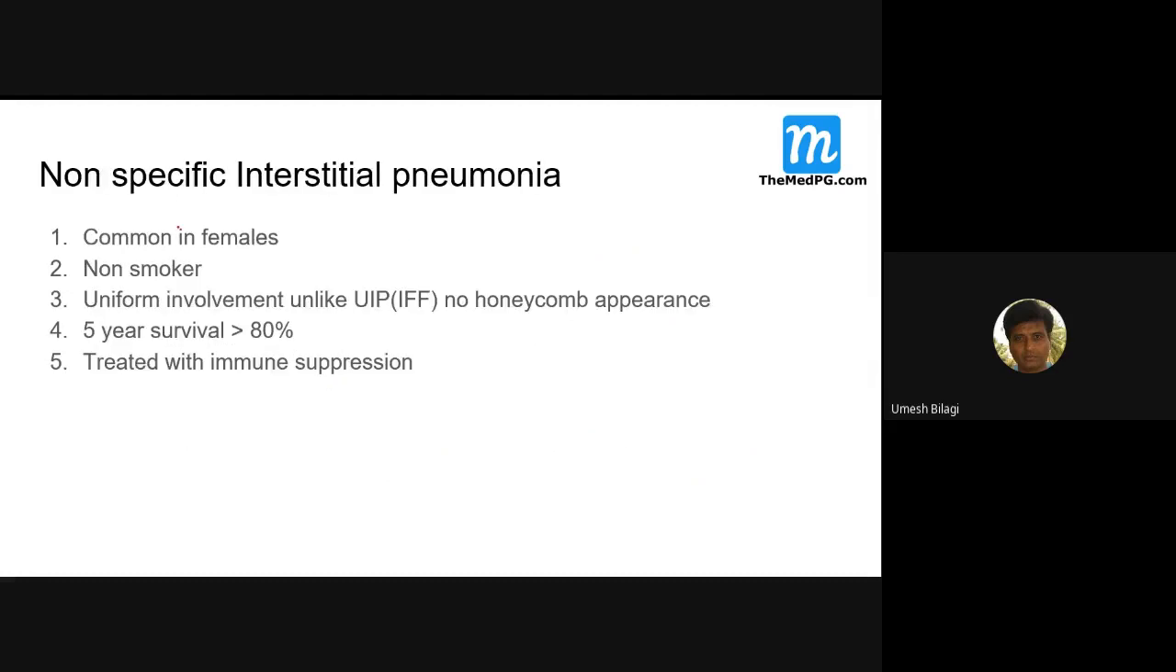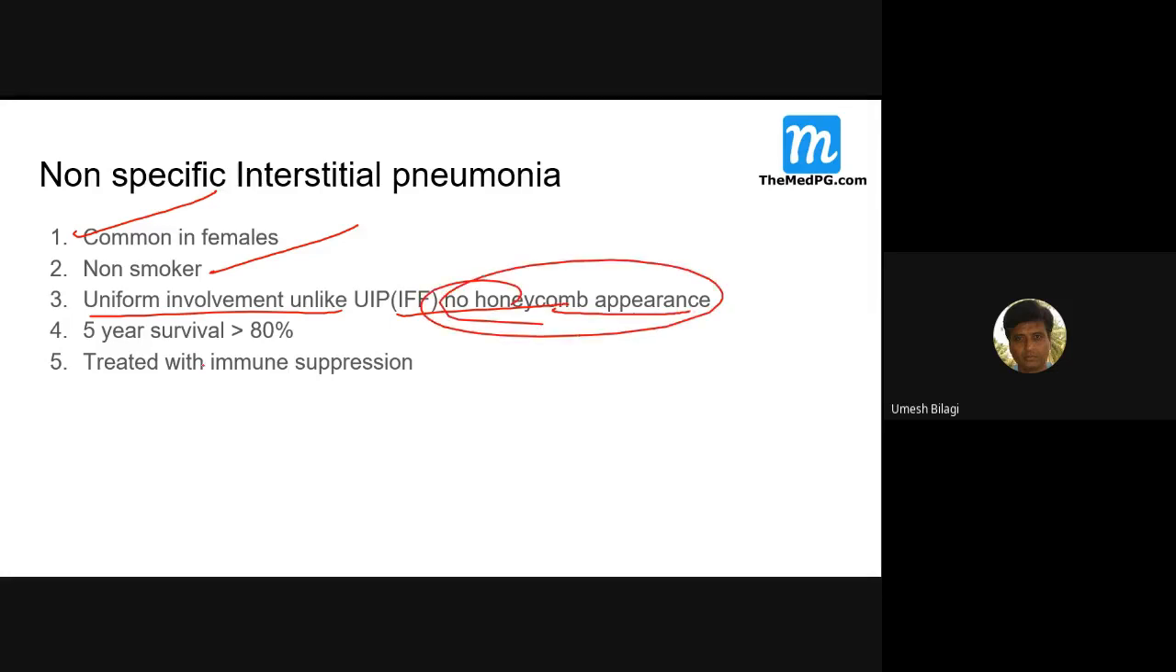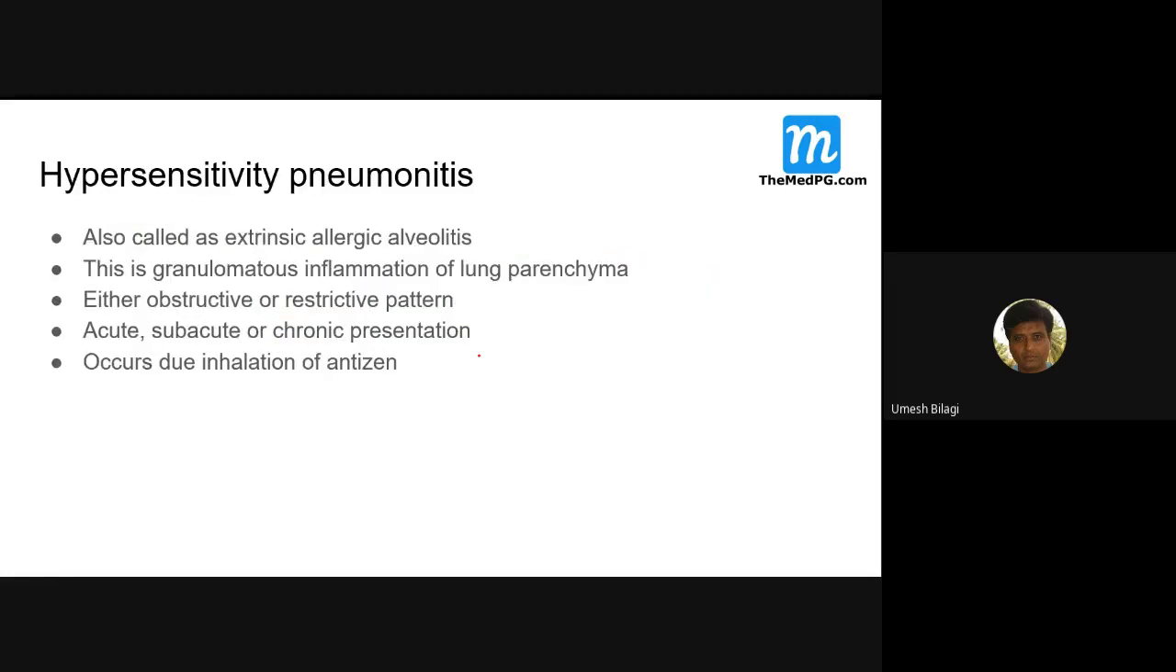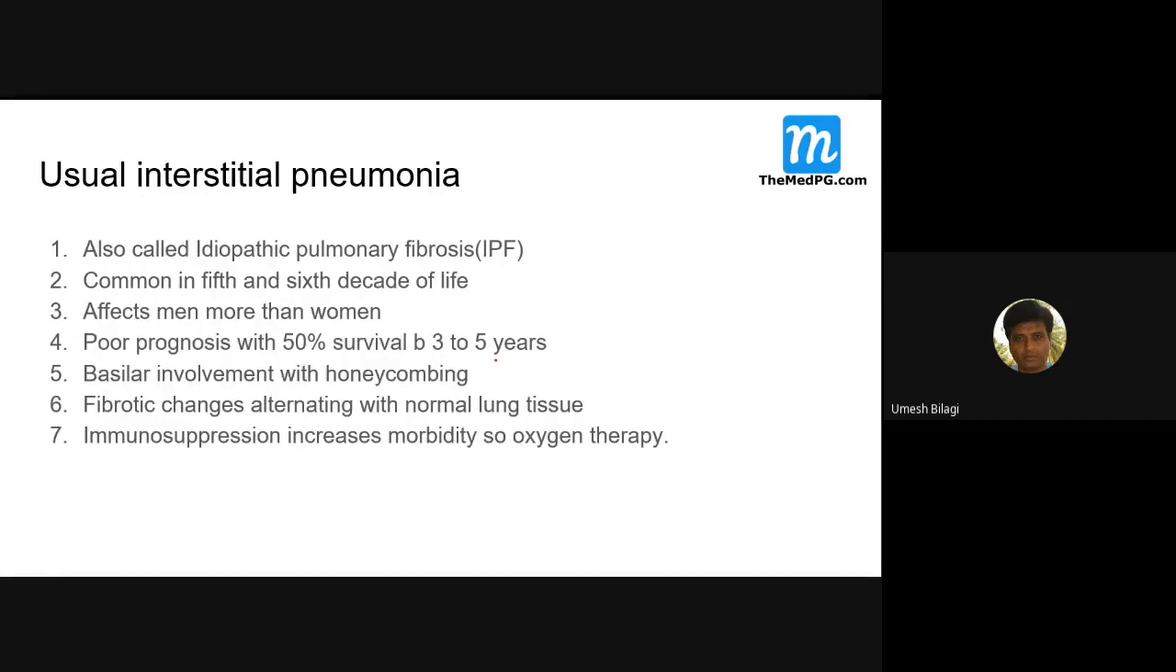Now, non-specific interstitial pneumonia. As I said, it is common in females, non-smokers, with uniform lung involvement and no honeycombing. Five-year survival is 80%. It is treated with immunosuppression. That's about this.